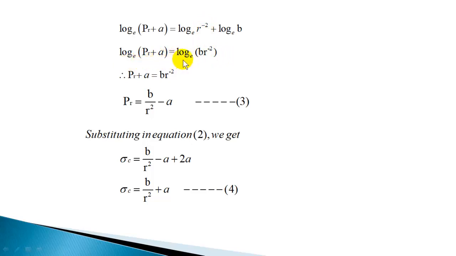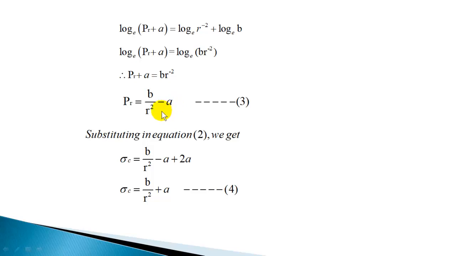Since log of PR plus a is equal to log of b r raised to minus 2, you can equate the arguments: PR plus a is equal to b r raised to minus 2, or b by r square. Taking a to the right hand side, PR is equal to b by r square minus a. So radial pressure PR is equal to b by r square minus a, where r is the radius and b and a are constants.